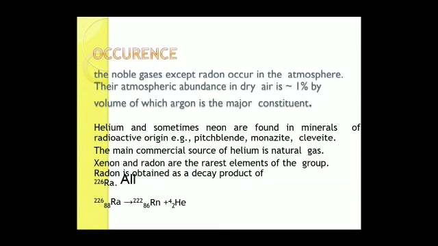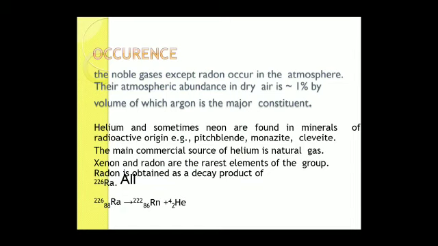What is the occurrence of these noble gases? The noble gases, except radon, occur in the atmosphere. Their atmospheric abundance in dry air is almost 1% by volume, of which argon is a major constituent. Helium and sometimes neon are found in minerals of radioactive origin, for example pitchblende, monazite, cleveite. The main commercial source of helium is natural gas. Xenon and radon are the rarest elements of the group.